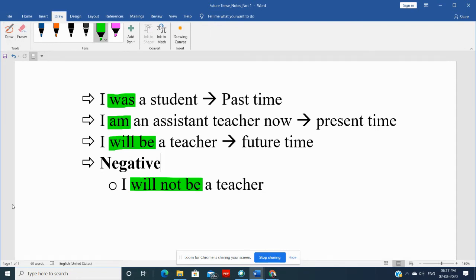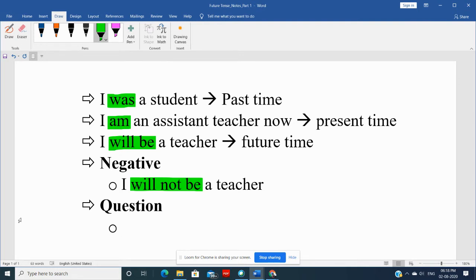Now, suppose you want to make a question out of it. Then, how would you make it? Okay? Let's see. Well, if some of my friends ask me, okay, well, you are very interesting. You are taking so much interest in your studies.